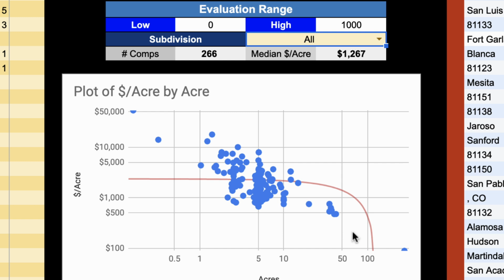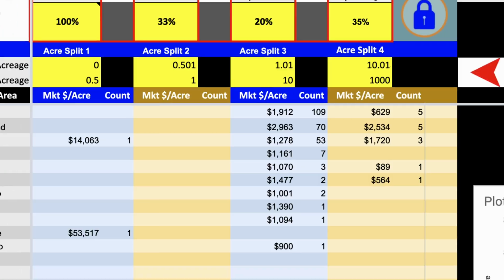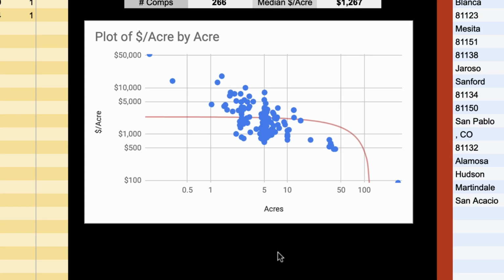And you can do that pretty easily with Price Boss. It gives you 4 different sections you can use to split up your properties based on how large they are and what the acreage is. And usually you can start just by looking at this scatter graph and just visualizing, okay, does there appear to be any clusters of properties in certain sizes?